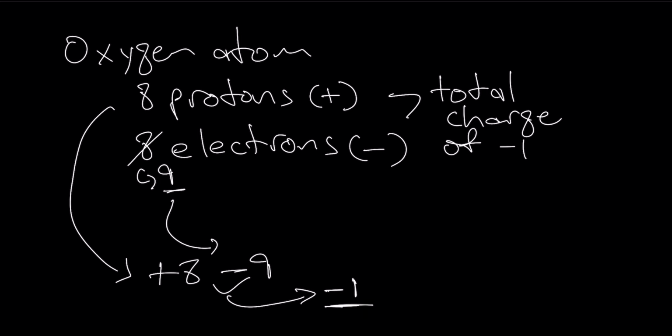Now let's say oxygen lost an electron. It would instead have 7 electrons and would have a charge of +1, as 8 minus 7 equals 1. In essence, atoms lose or gain electrons to become ions.